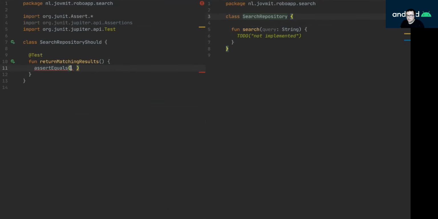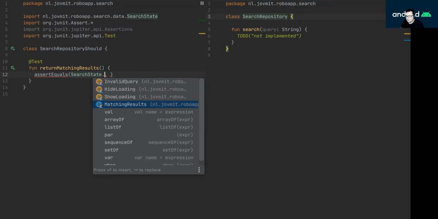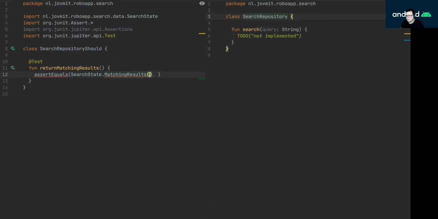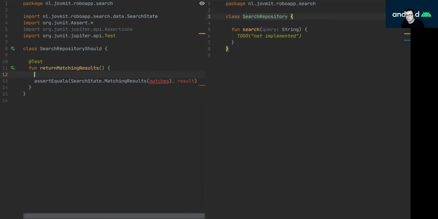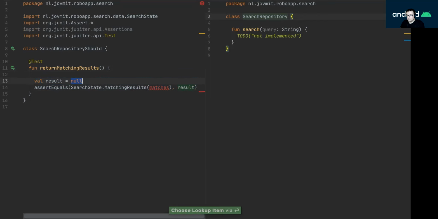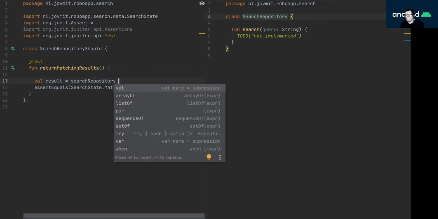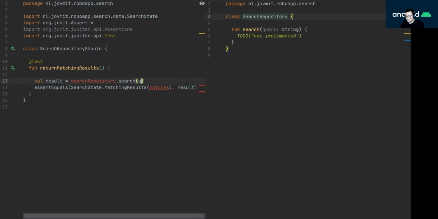So I want to make sure that it would return a search state, let's import it, yeah. Search state matching results matches, and that's going to be the result. And the result would be when I call a search repository dot search, passing the query.